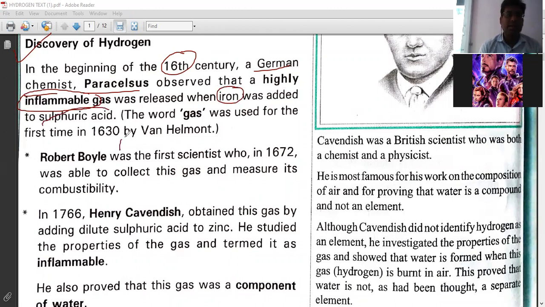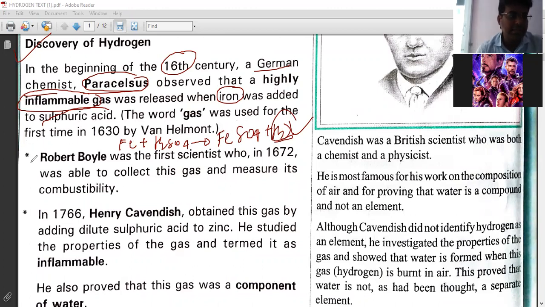It produces iron sulfate, and hydrogen gas is liberated. This was the first observation made by him.